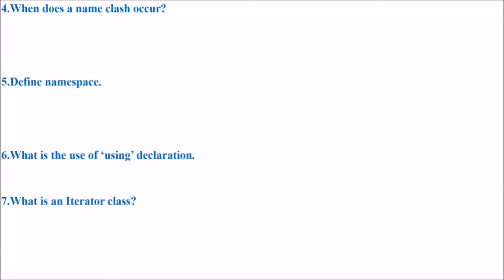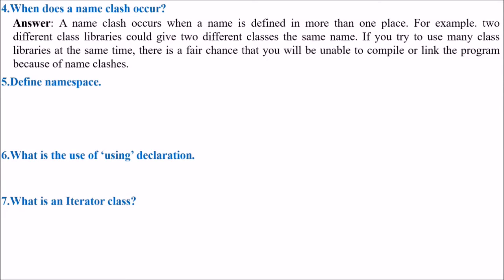When does a name clash occur? What happens when a name clash occurs? A name clash means you have a similar name, say XY, and now the names are the same. A name clash occurs when a name is defined in more than one place. For example, two different class libraries could give two different classes the same name. If you try to use many class libraries at the same time in your program, there is a possibility that you will be unable to compile or link the program because of the name clashes.